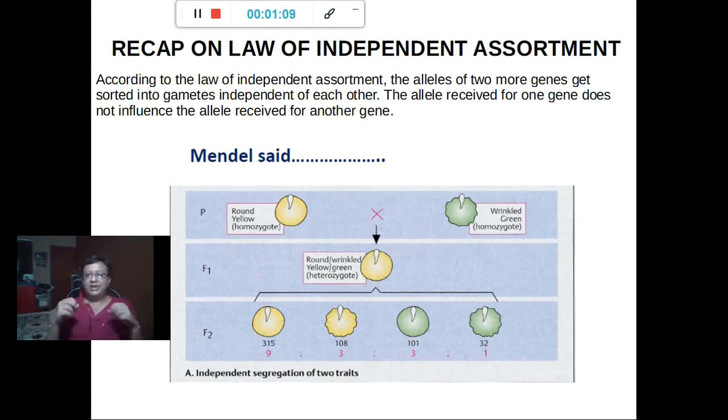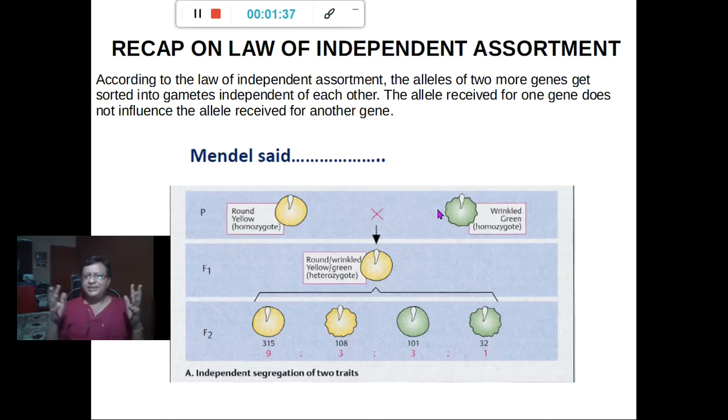The different alleles are round and wrinkled for one gene, and yellow and green for the other. When Mendel crossed the parental homozygotes, in the first filial generation all of them were round and yellow, and the green wrinkled were not present.